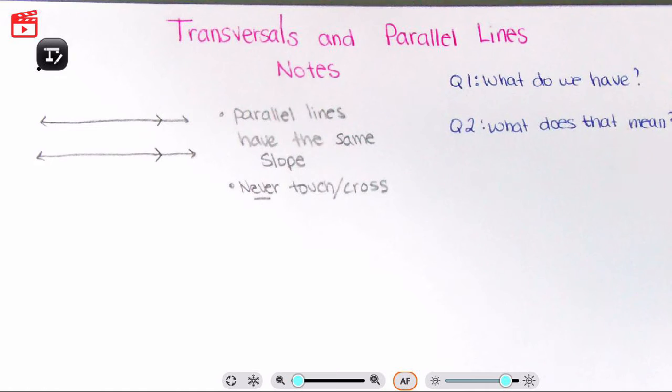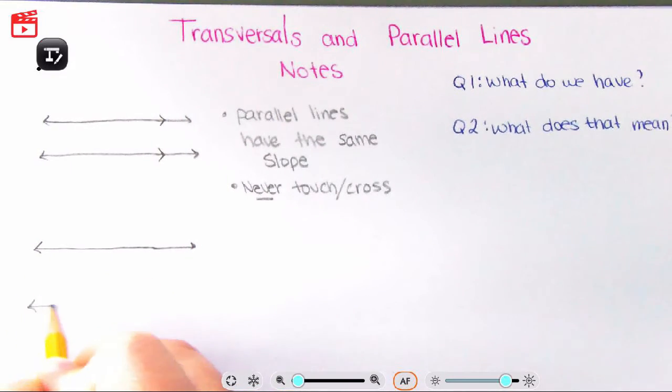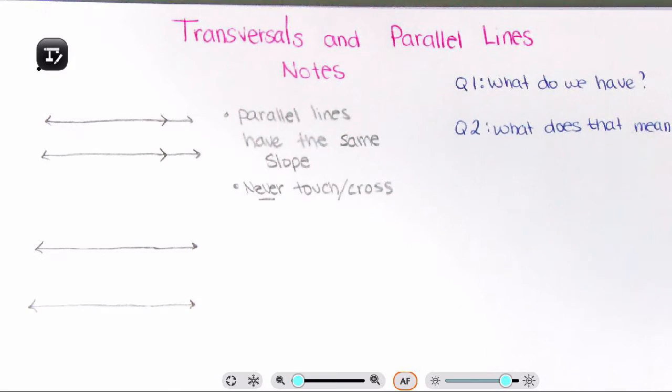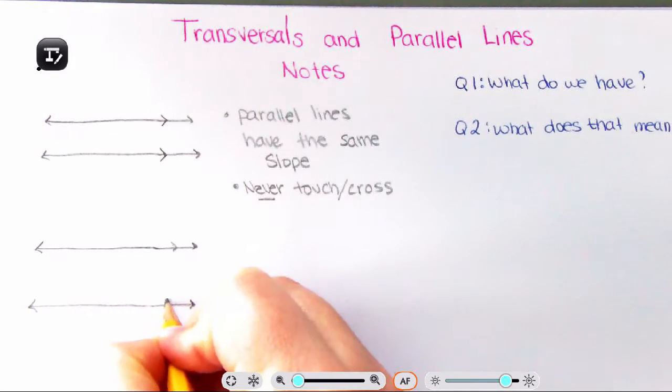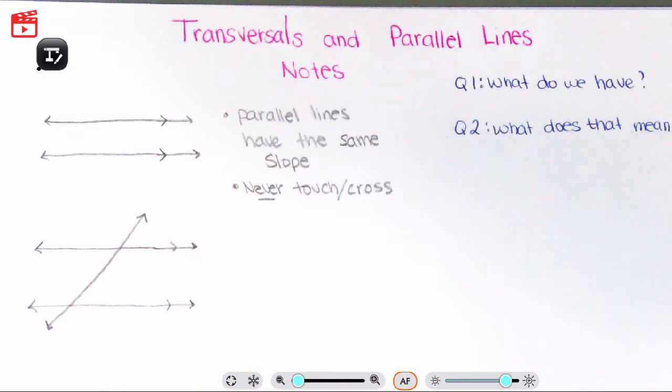So if you have parallel lines, and that is told to you, we're now going to cut them by a transversal. Here are our parallel lines. I'm going to put my little tick marks. I'm going to cut through these parallel lines with a transversal.